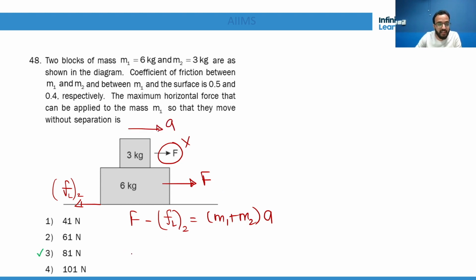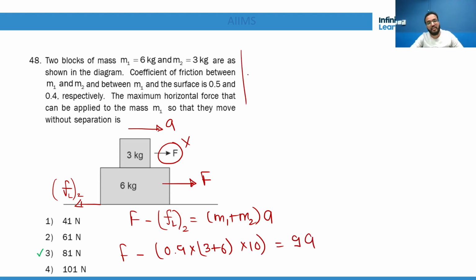What is capital F? We don't know. Minus FL2 is 0.4 into (3 plus 6) into 10 equals 9A. 9 4s are 36. So F minus 36 equals 9A. This is equation number 1.